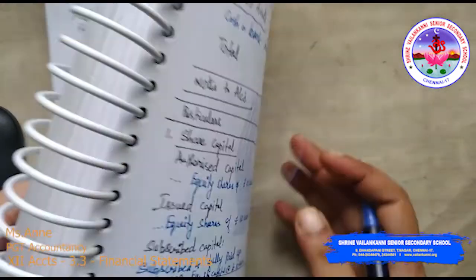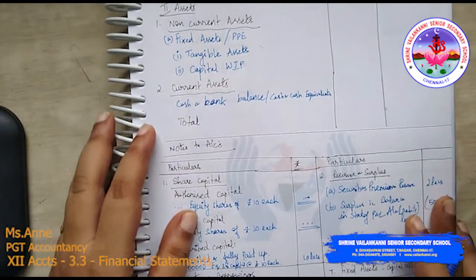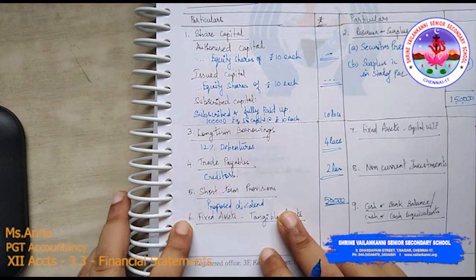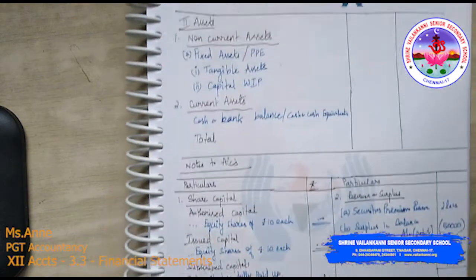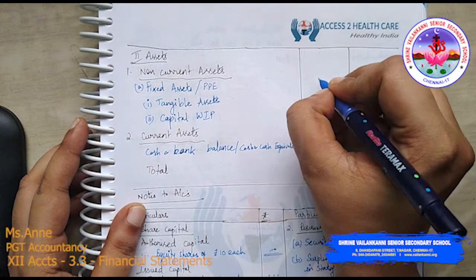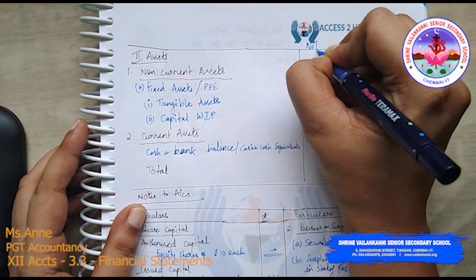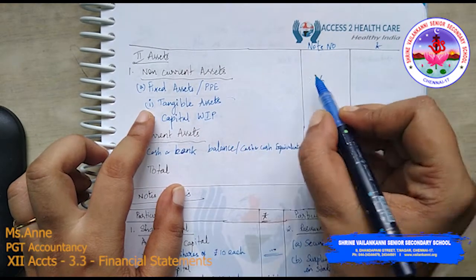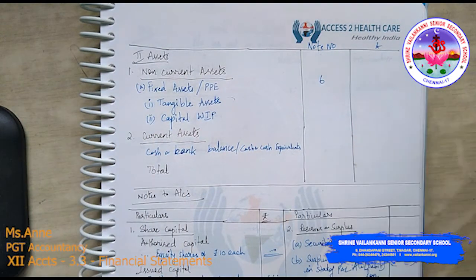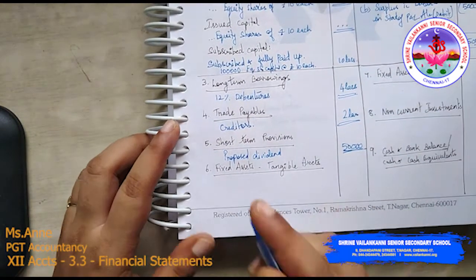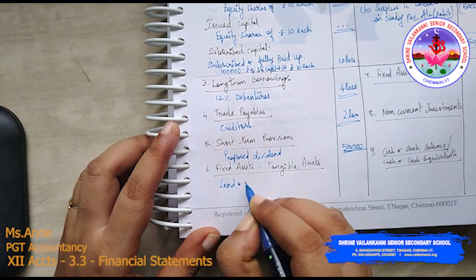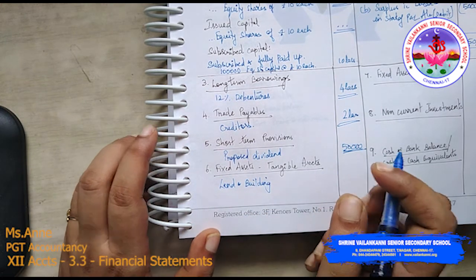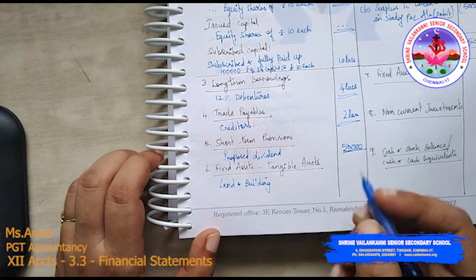I know that till note 5 I have completed, so I have to give the heading as note 6 here, note number 6 under tangible assets. Tangible assets is land and building. How much is the value? 9 lakhs.